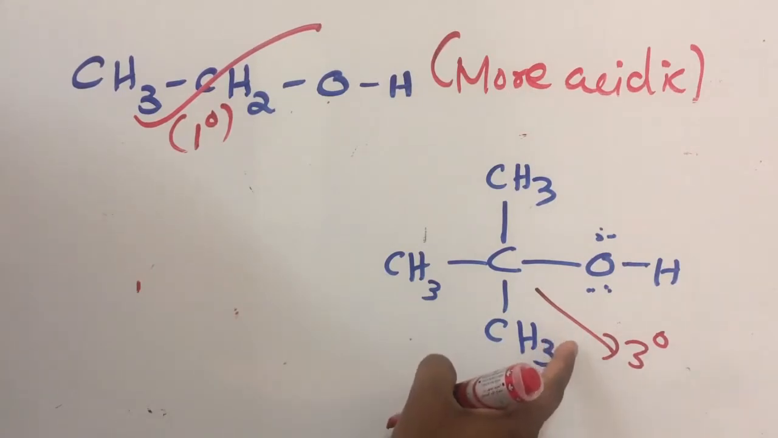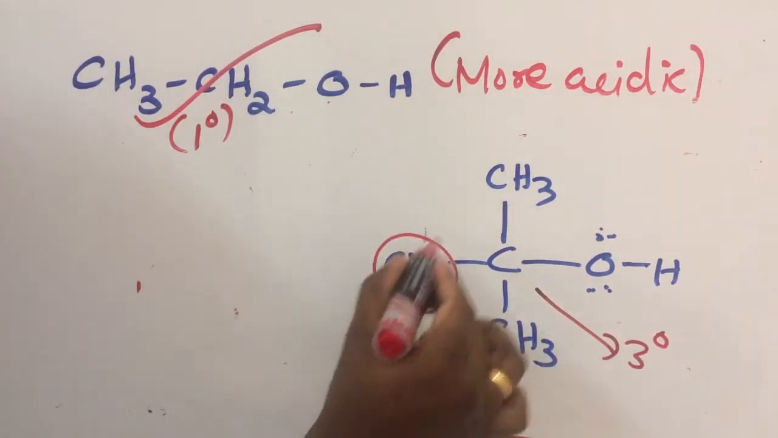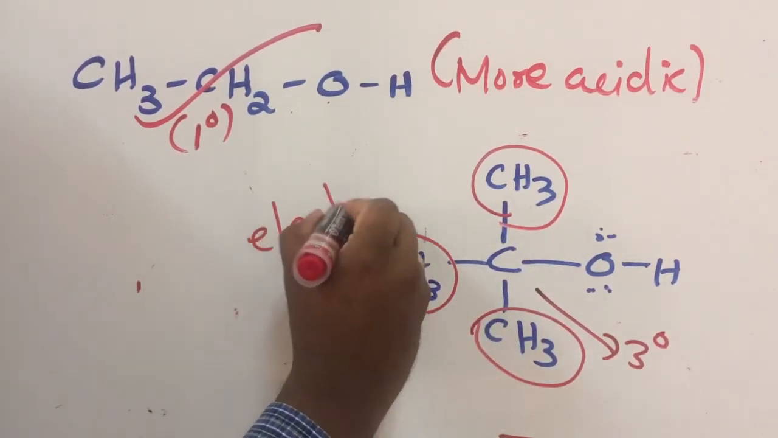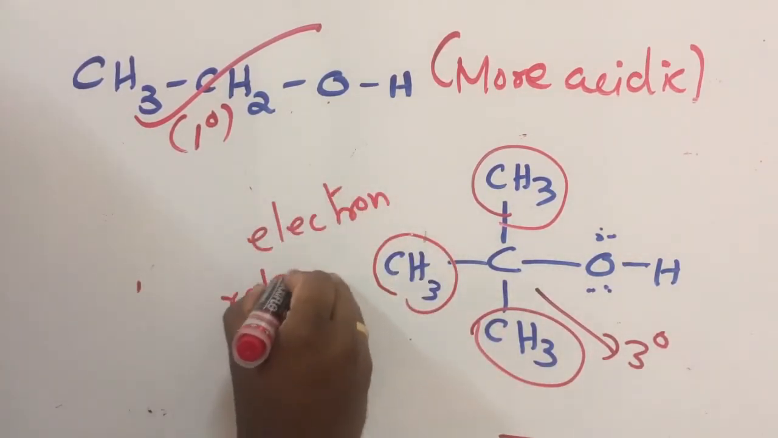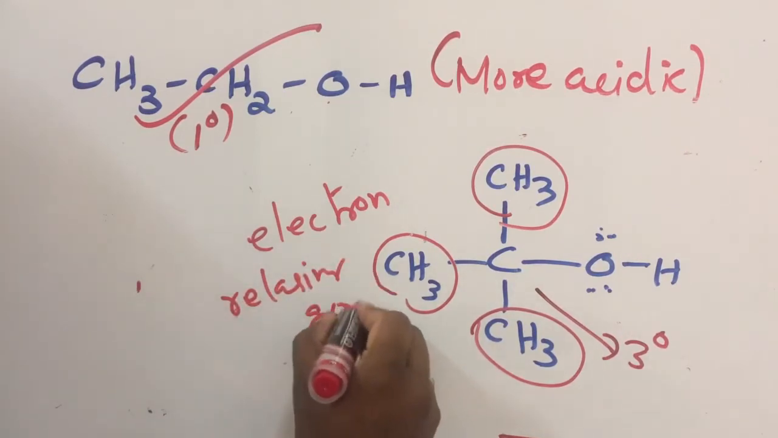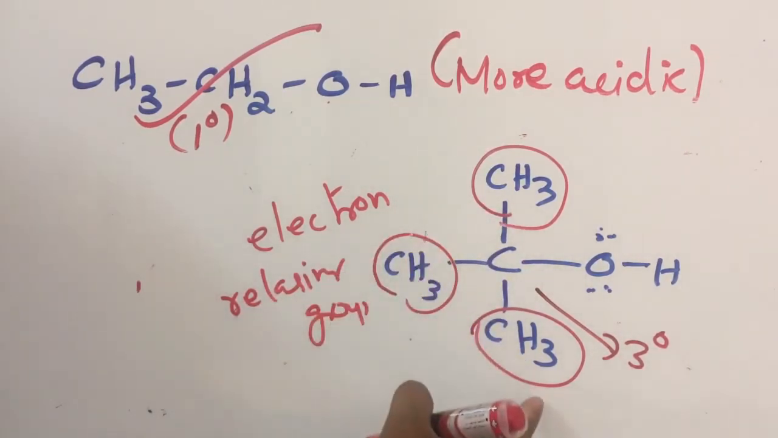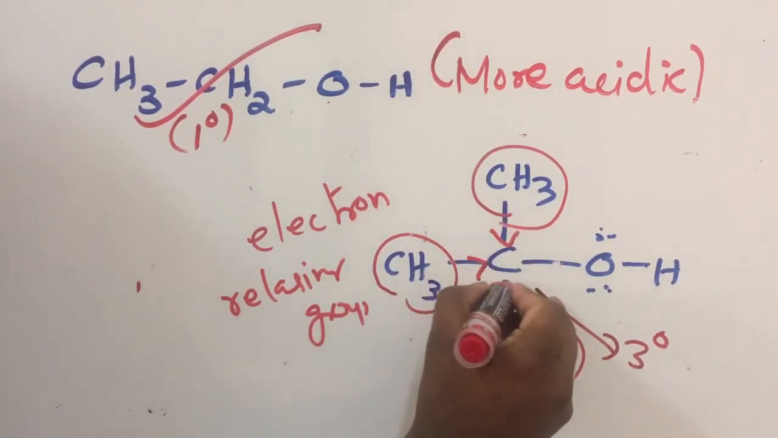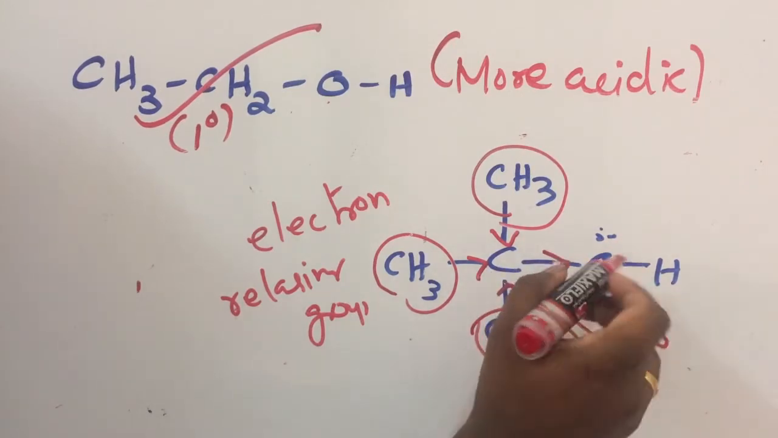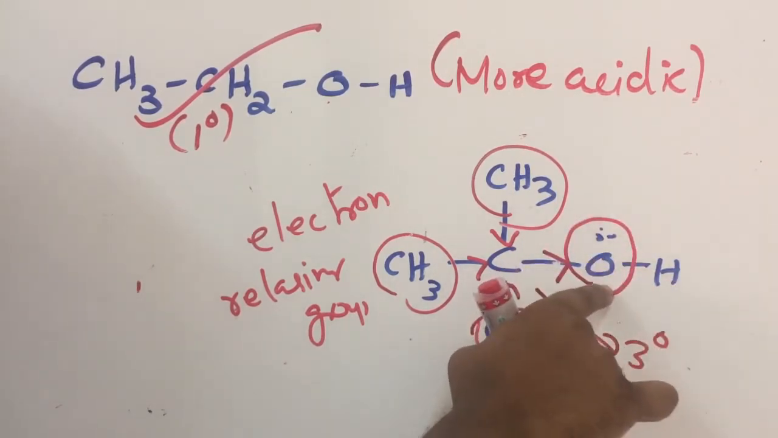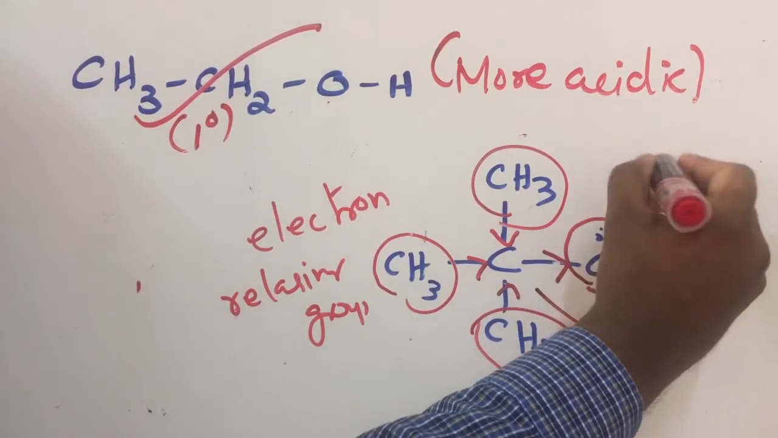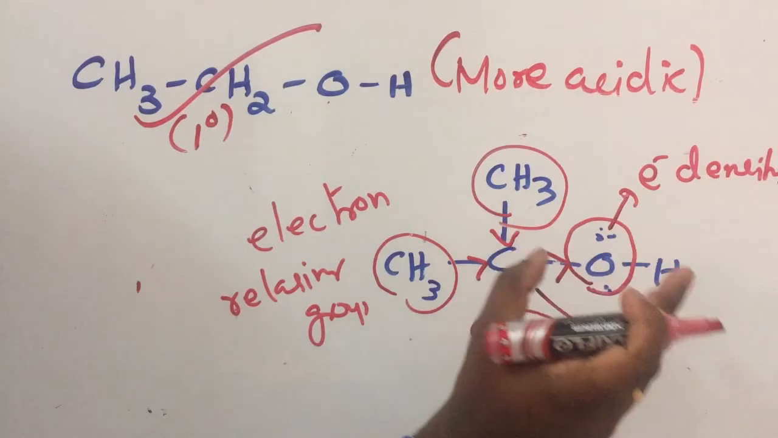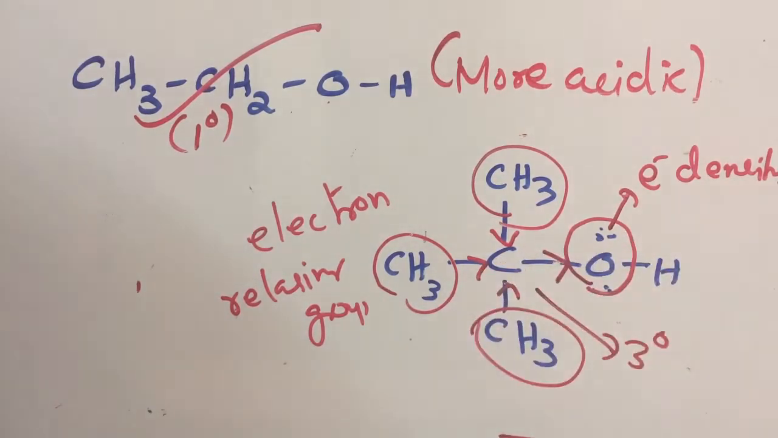In tertiary alcohol, there are 3 electron releasing groups present. How many electron releasing groups? 3 methyl. All are electron releasing groups. So this electron releasing group will increase the electron density on oxygen. Electron density will increase, so oxygen becomes a high electron dense element.